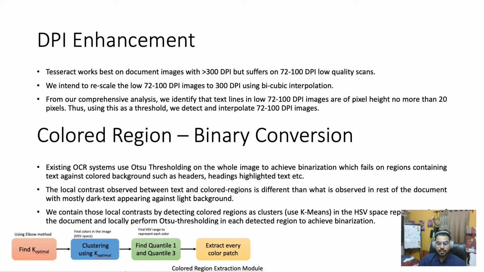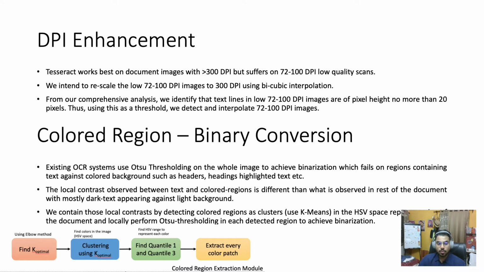The next module consists of colored region detection and binarization. The document image binarization is the pre-processing step required by Tesseract to highlight text from the background. Existing OCR systems use Otsu thresholding on the whole image to achieve binarization, which fails on regions containing text against colored backgrounds such as headers, highlighted text, etc. This is because the local contrast observed between text and colored region is different from what is observed in the rest of the document, with mostly dark text appearing against light background.